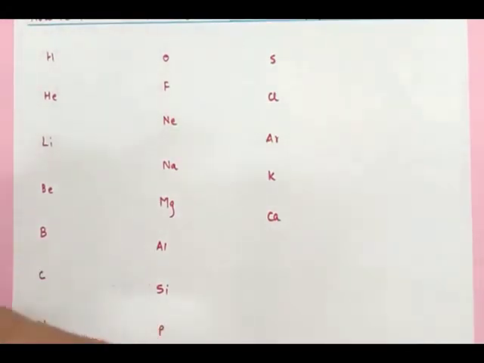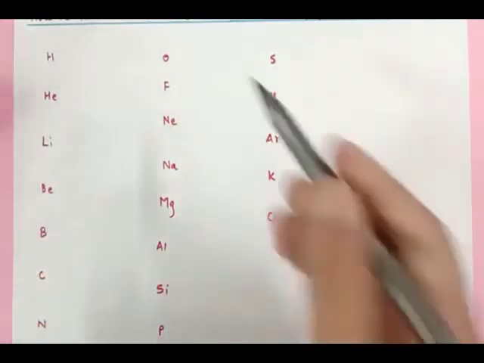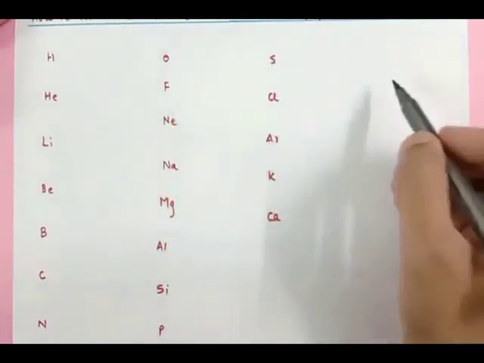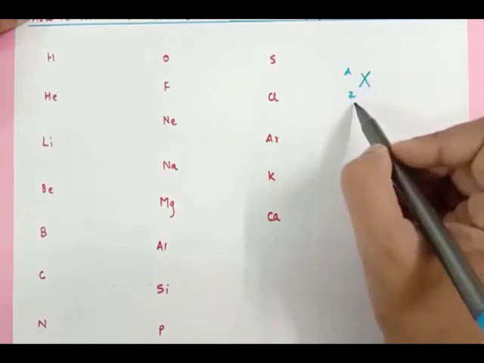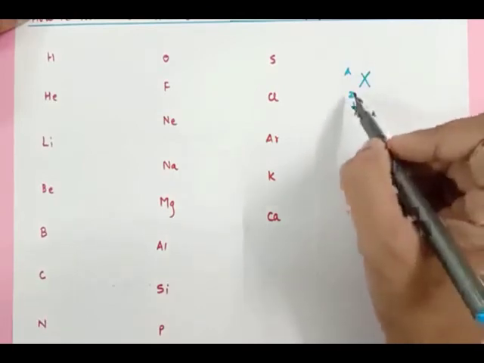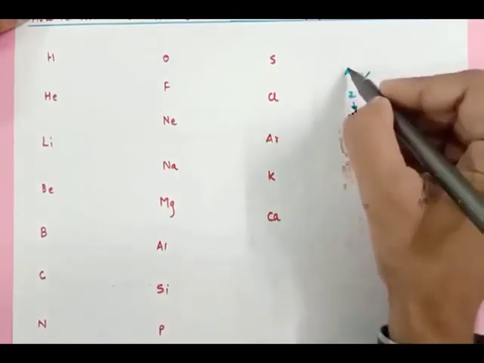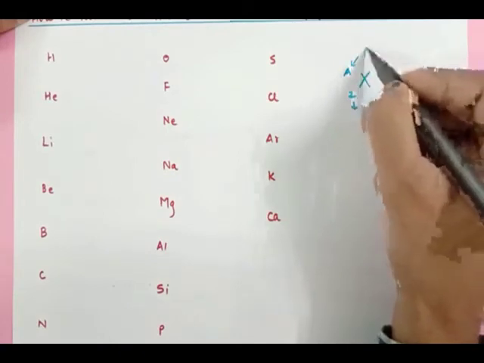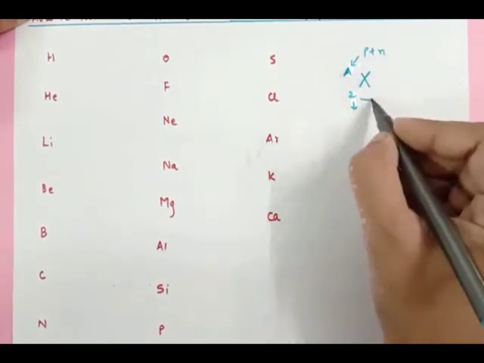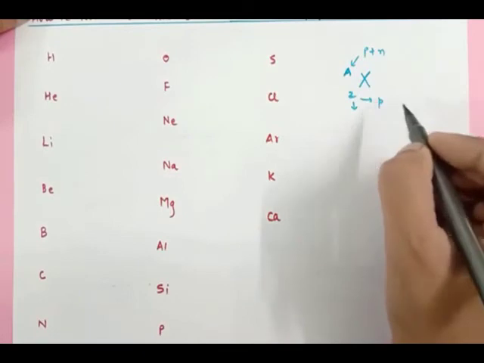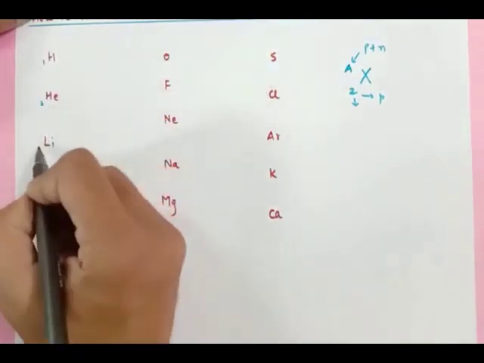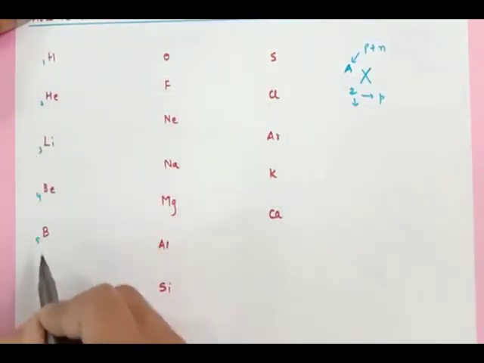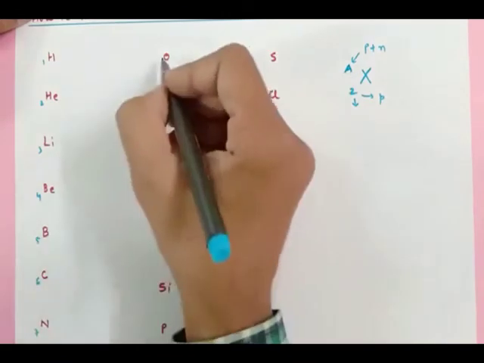Now what is to be done is, people, just write down the atomic numbers. We know an element X is written like this, X with Z at the bottom and A at the top, where Z is the atomic number, and A is the mass number, the sum of protons and neutrons. Z is the number of protons in the nucleus. It is also equal to the number of electrons in the orbit. So I'm just going to write down the numbers in sequence.